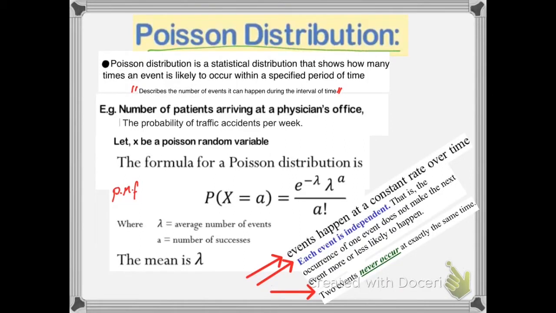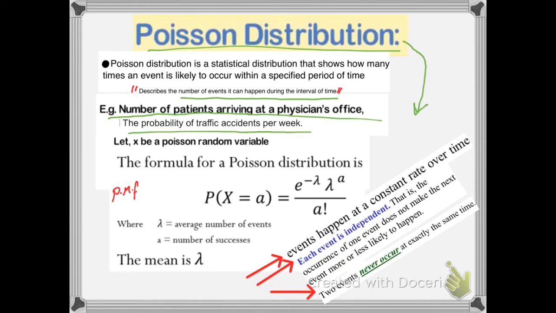Poisson distribution. The benefit of this distribution is to find the probabilities of an event, and the special thing here is the number of those events that can happen during a specific interval of time. Like the probability of the number of patients visiting a physician office per day or per week, and the probability of traffic accidents per week or even per month or year.